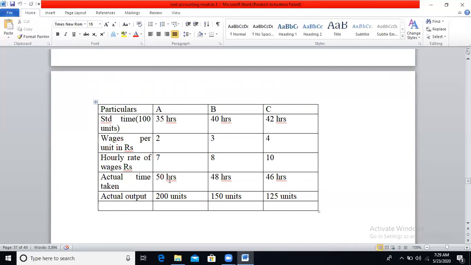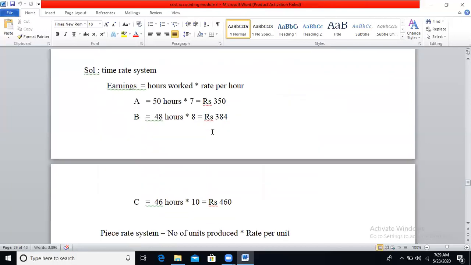Actual time taken by the employees: worker A is taking 50 hours, B is taking 48 hours, C is taking 46 hours. Actual output is 200 units, 150 units, and 125 units. The main thing you have to remember here is, worker A is producing 200 units, but the standard time is given only for 100 units. It means you need to calculate the standard time allowed for 200 units. Likewise, you need to calculate the standard time allowed for 150 units and also for 125 units, because this is the time allowed only for 100 units. So let's see the problem.